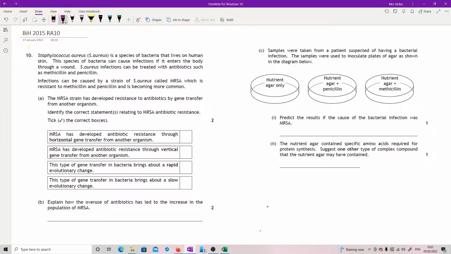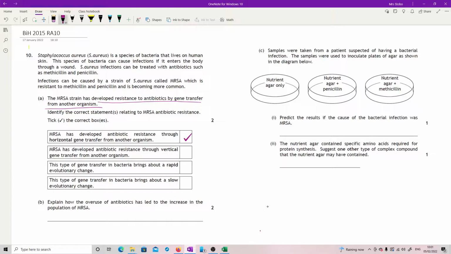Identify the correct statement or statements relating to MRSA antibiotic resistance. And all you need to do is to tick the right boxes. Okay. Right. MRSA has developed antibiotic resistance through horizontal gene transfer from another organism. Has developed resistance by gene transfer from another organism. Yep.